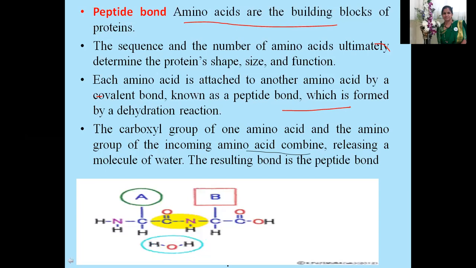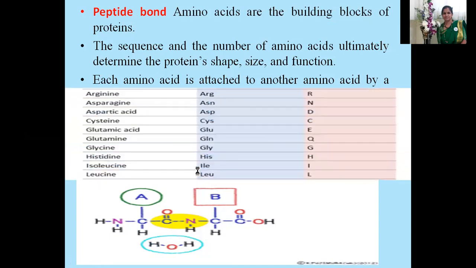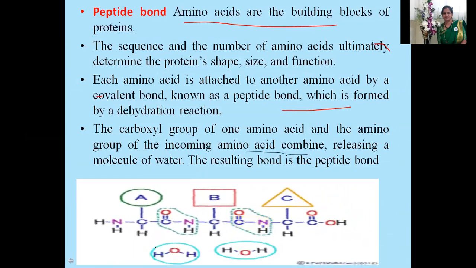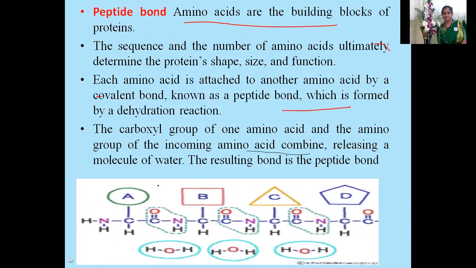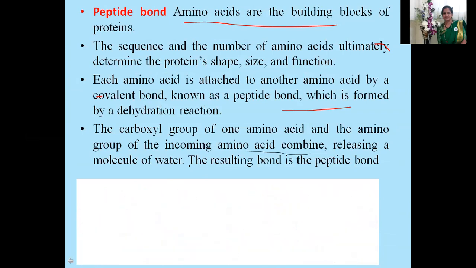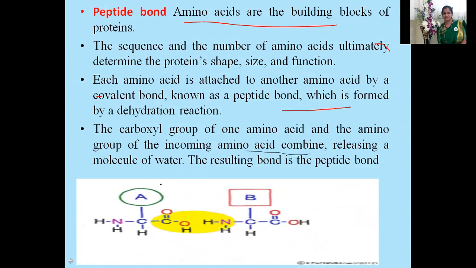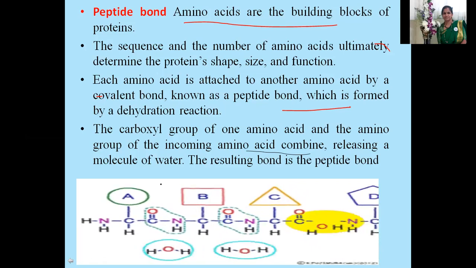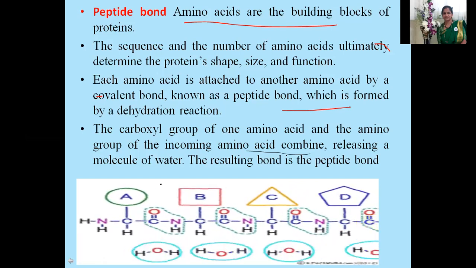Here you can see in this animation, the C double bond O and NH join together due to the formation of the peptide bond, with the release of a water molecule. Please have a look at that animation. All these A, B, C, D are the R chains. With the elimination of the water molecule, you are able to see the formation of the peptide bond, where C double bond O NH can be seen, through the condensation process.